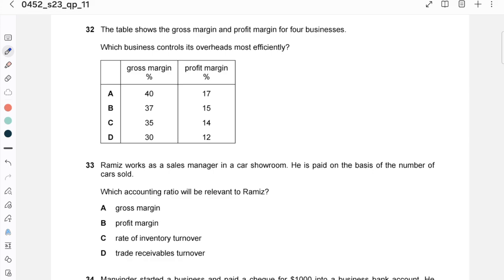Which business controls overhead most efficiently? Remember, sales minus COGS, which is the direct cost, becomes gross profit.